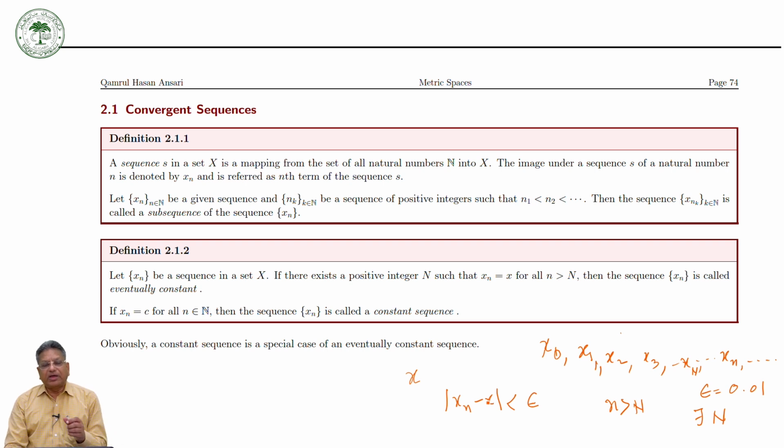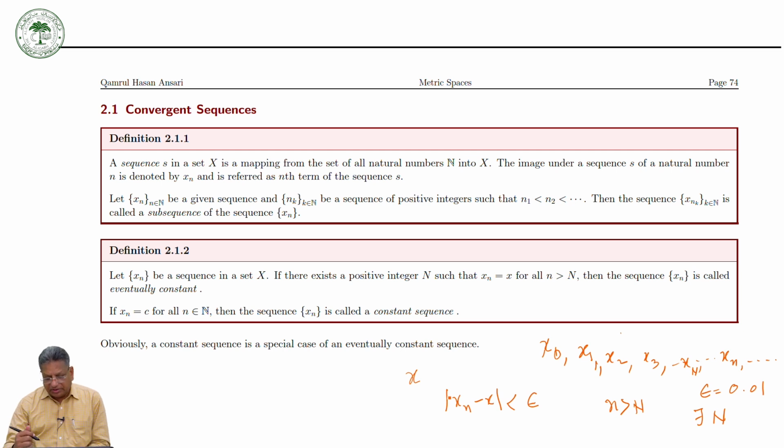So in that case, if we are unable to find the exact solution, or it may take time, it may take maybe 1,000, million or trillion iterations. So we just go up to a finite number of iterations, or up to a certain number of iterations. What we do, we can give the command that, okay, if the mod of xn minus x, the difference between xn and x, is less than this one, then stop. Okay, so then this xn would be the approximate solution of the problem. So that's why we study the convergence of the sequence.